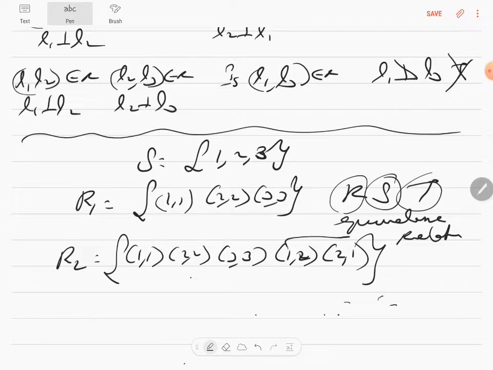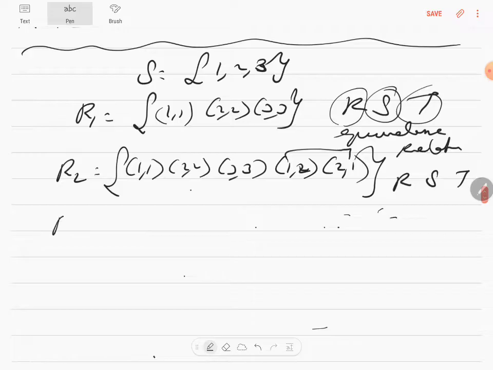So if you see there's a (1,1). So that makes it transitive. Correct? (1,2) is there, (2,1) is there, (1,1) is also there. So that makes it, what is it? It is reflexive, symmetric and transitive. Correct? Okay. The next equivalence relation is R3.